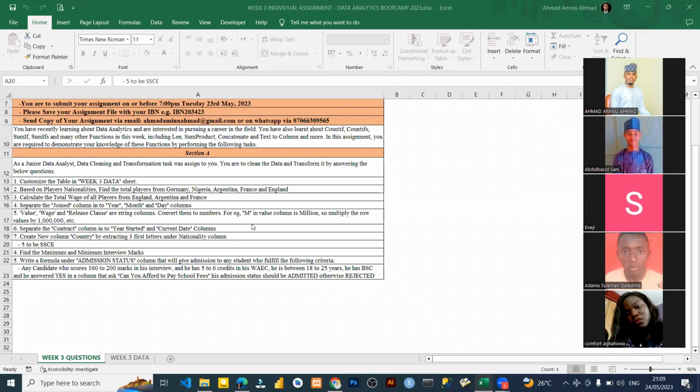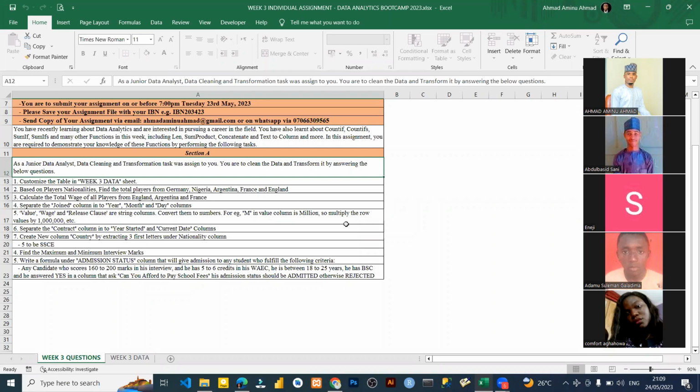Okay, sir. From number one, right? From number one, right, sir? Hello, sir. I start with number 1. Okay, I'm back. Let me just read it. So, like I said, as a junior data analyst, a data cleaning and transformation task was assigned to you. You are to clean the data and transform it by answering the below questions.